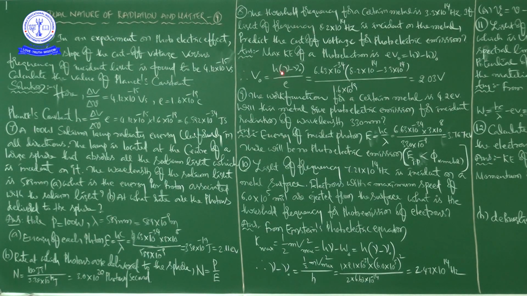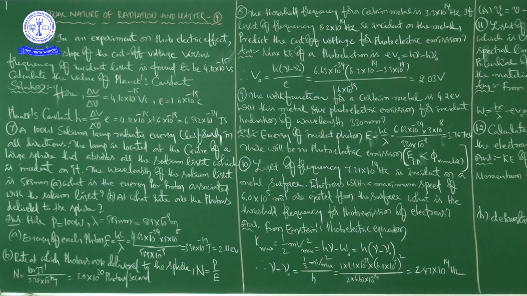To solve this problem, they also gave some constant values: Planck's constant, 6.63 into 10 to the power of minus 34 joule second, and e value, 1.6 into 10 to the power of minus 19 coulombs.